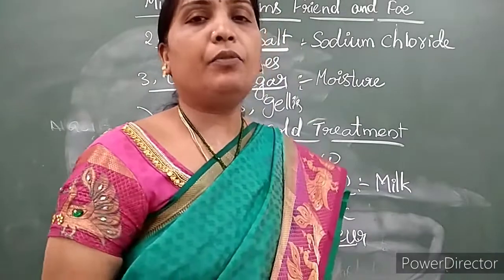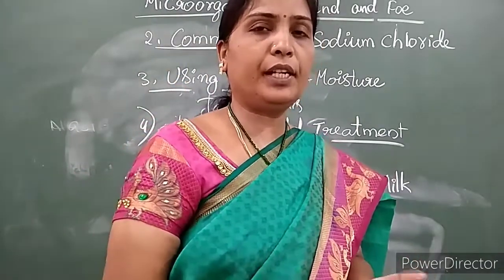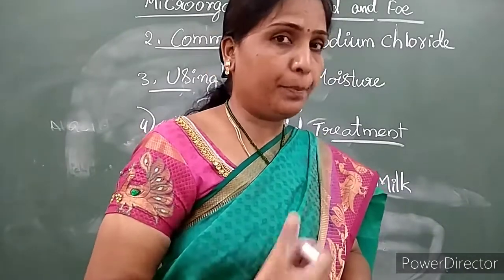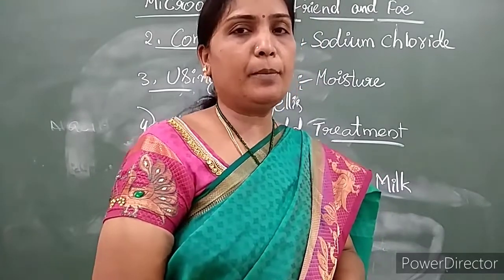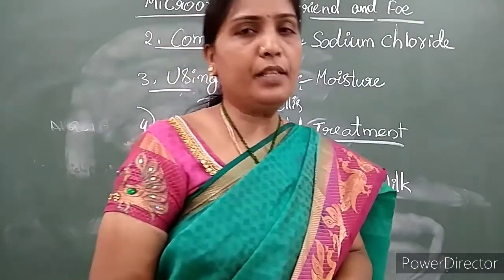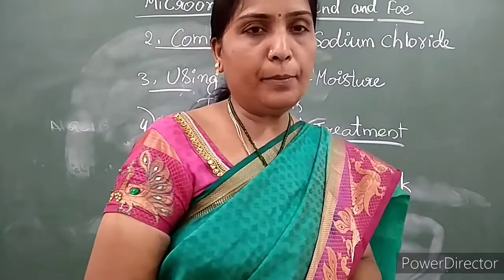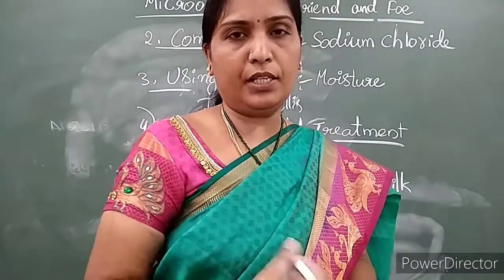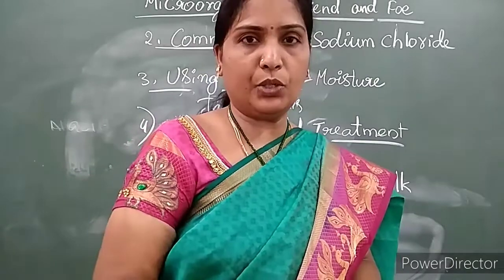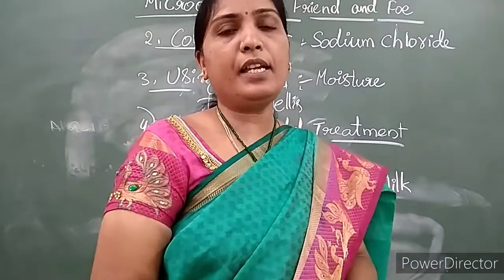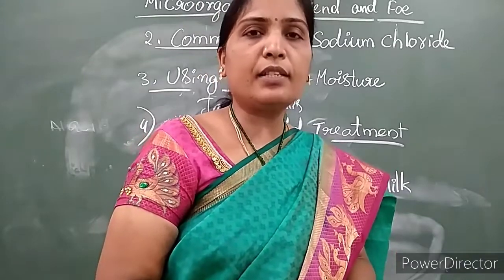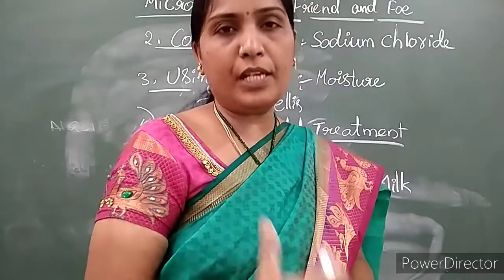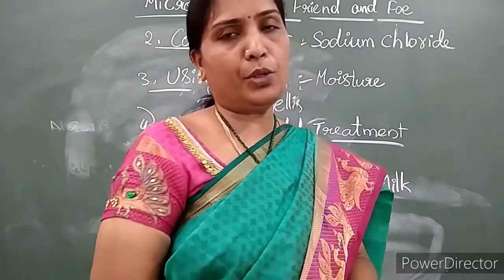So up to here we completed food poisoning, how food gets poisonous, how to preserve the food, and what preservatives we are using. That we have completed, children. And our last topic in this lesson: before, you learnt how animals and human beings face problems, what types of diseases we get due to microbes. Now we will see the other living creatures around us. What are those? They are nothing but plants.